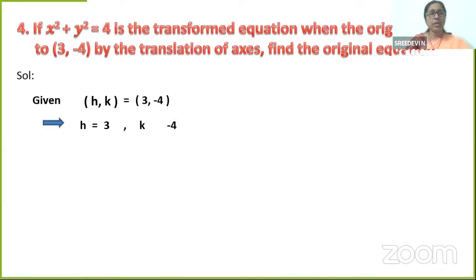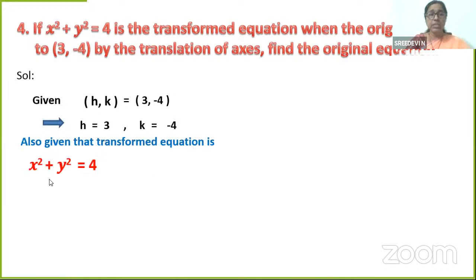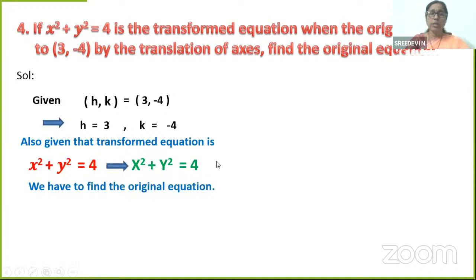What else is given? Transformed equation is x square plus y square is equal to 4. What does it imply? I will write it in capital coordinates: capital X square plus capital Y square is equal to 4. In order to make the substitution and to avoid the confusion, I am just writing the transformed equation using capital coordinates. We have to find the original equation. What is the formula? Same. Capital X is equal to x minus h. Capital Y is equal to y minus k.